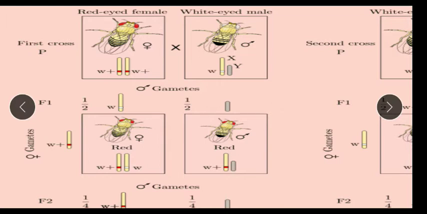In the first cross, the red-eyed female got crossed with the white-eyed male.